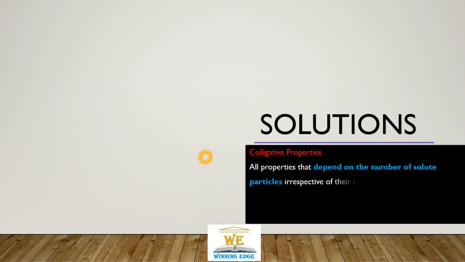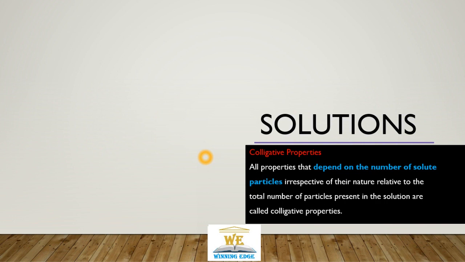Colligative properties are also known as the democratic properties. Why are we calling them democratic properties? Because all properties that depend only on the number of solute particles, irrespective of their nature, relative to the total number of particles present in a solution, are called colligative properties. It simply means that irrespective of the nature of individual molecule or ion present, they contribute equally. The only thing that matters is the number, how many of them are present.